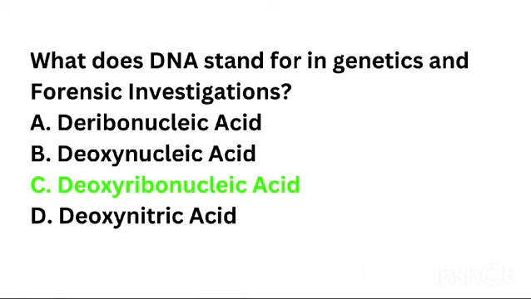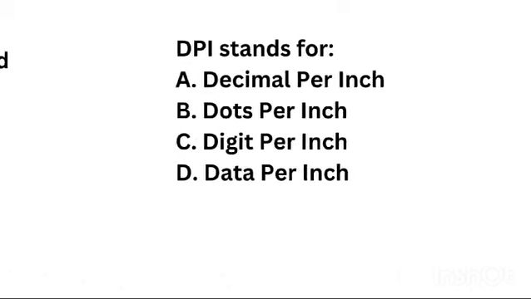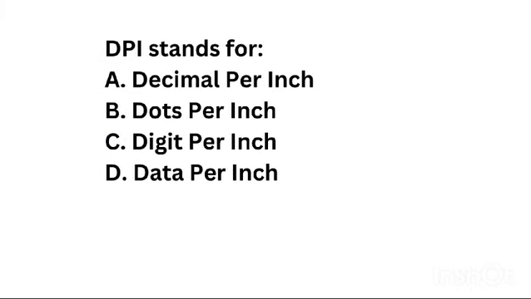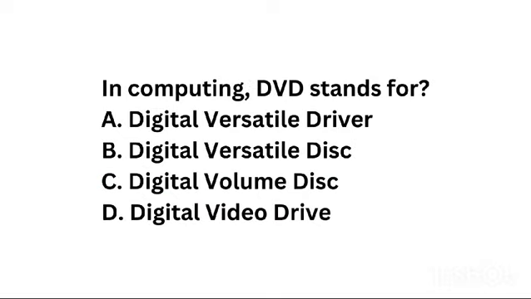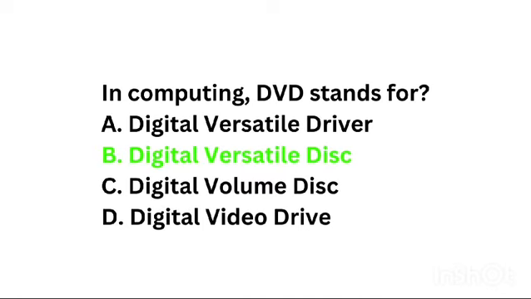Answer is deoxyribonucleic acid. Next is DPI stands for. Answer is dots per inch. Next is what is the full form of DSL in terms of information technology? Answer is digital subscriber line. Next is in computing, DVD stands for. Answer is digital versatile disk.